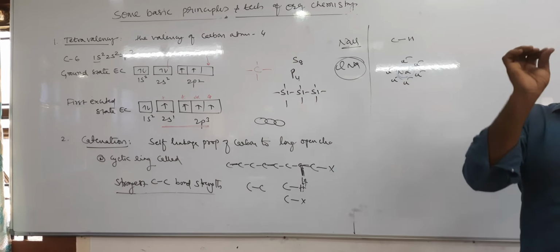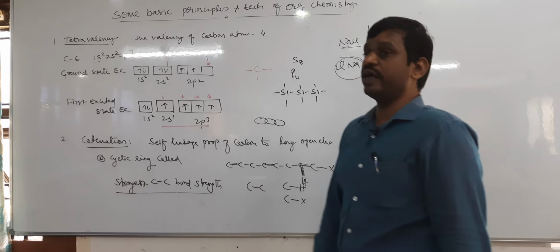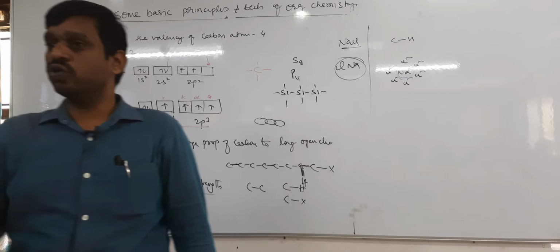Therefore, compounds having covalent bond and coordinate covalent bond can exhibit isomerism, but ionic bond do not. Our organic compounds have which bond? Covalent bond. Since they have covalent bond, they exhibit isomerism. What is isomerism? We will study it in detail as a separate topic. Due to isomerism also, carbon can form a large number of organic compounds. These are the four reasons for why carbon can form a large number of carbon compounds.